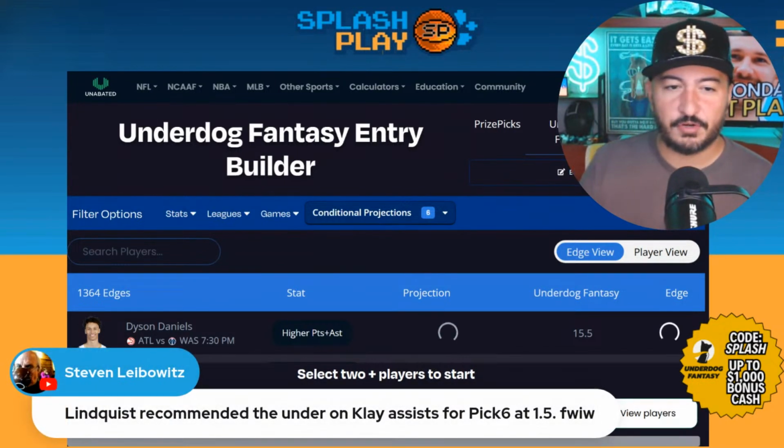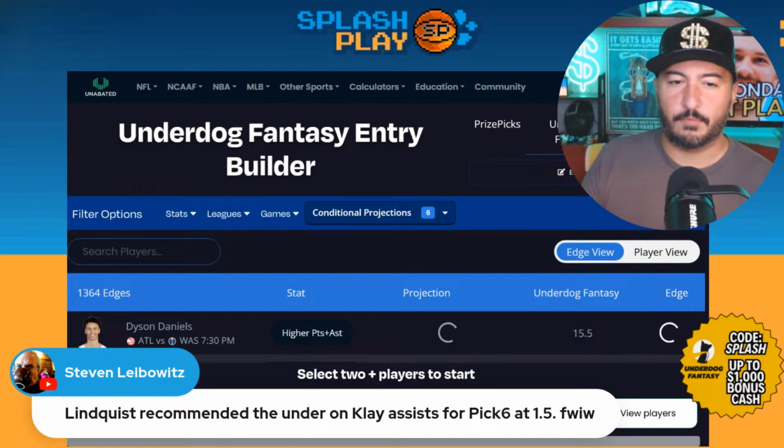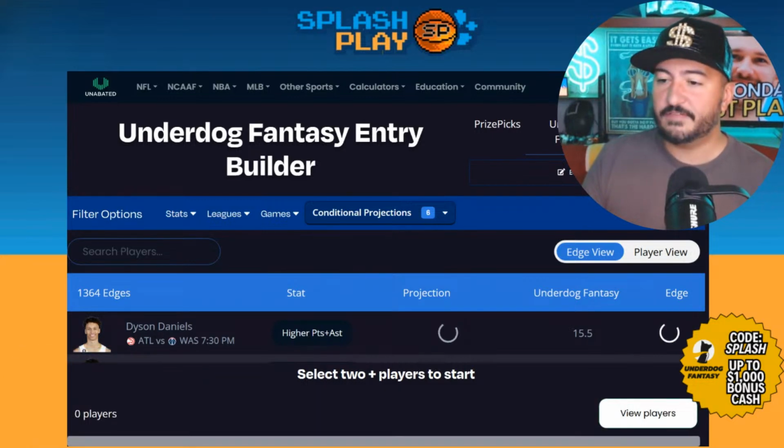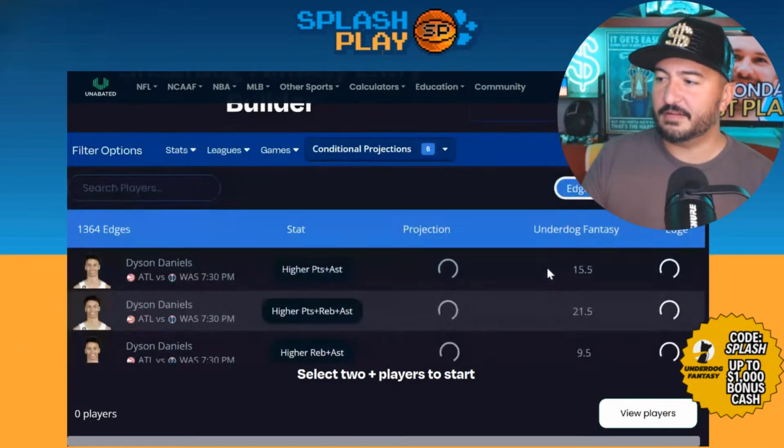Lindquist recommended the under on Klay assists for Pick 6 at 1.5, for what it's worth. There you go. Hey, if Eric Lindquist and Unabated agree, something good's coming.